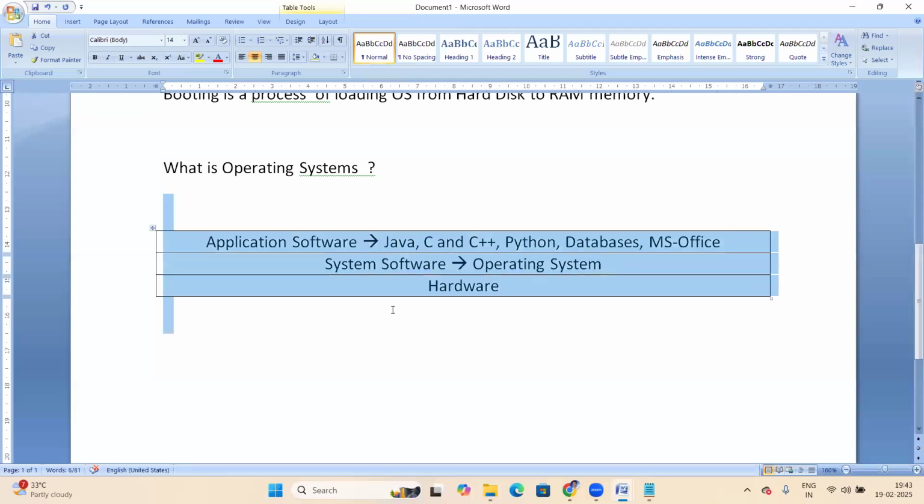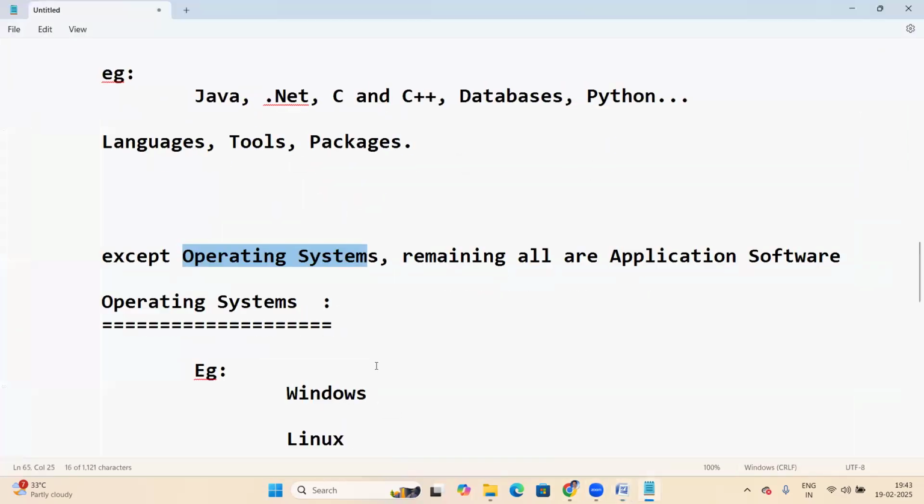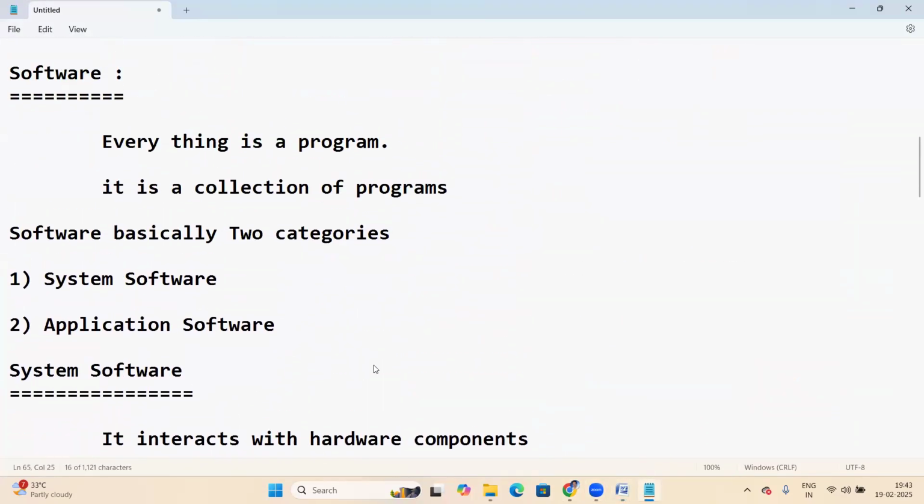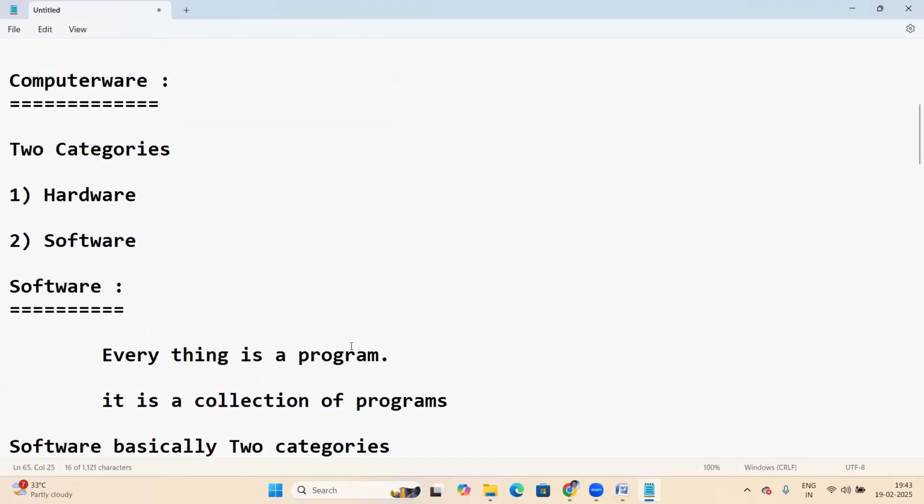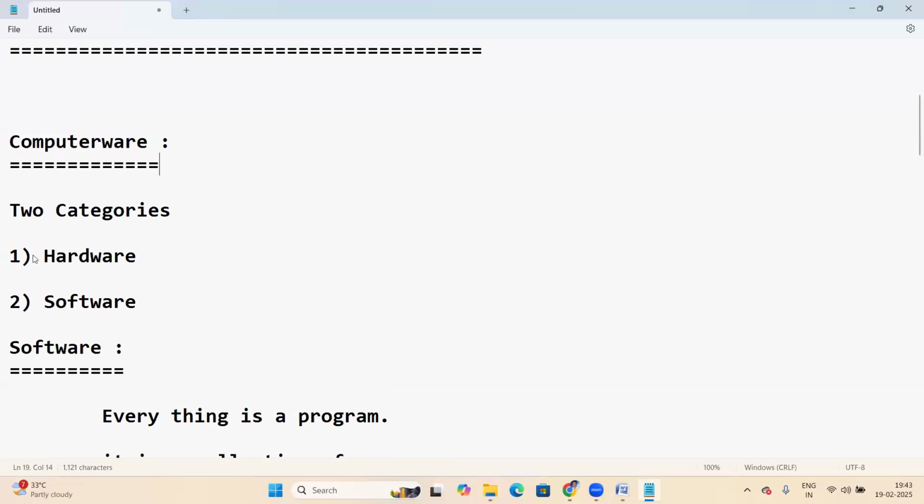This whole thing is a computer. Previously, we said there are two things in a computer: hardware and software. Hardware and software working together is a computer.